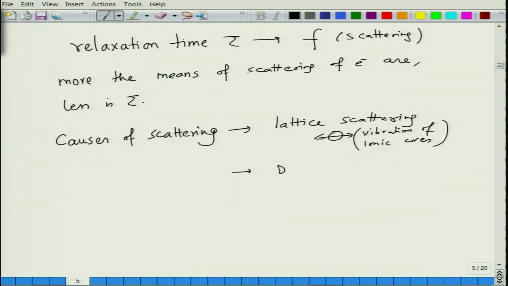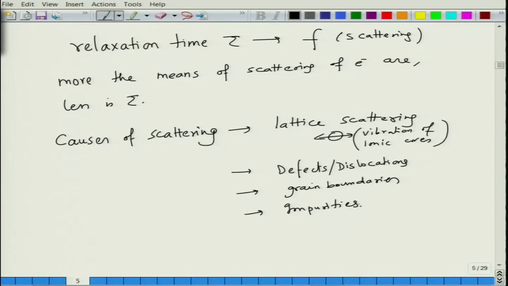Other means could be defects, dislocations for example, you can have grain boundaries, and you can have impurities.